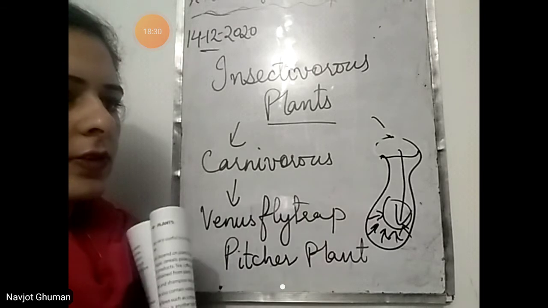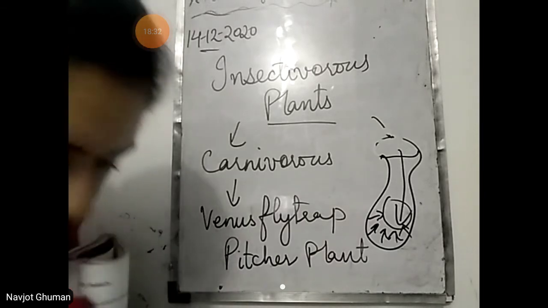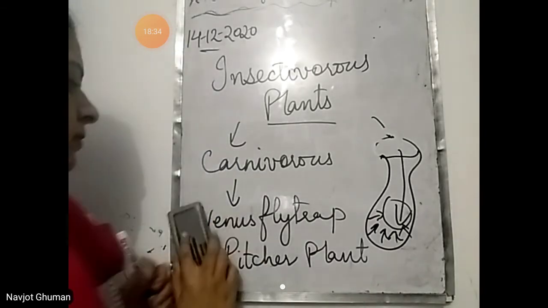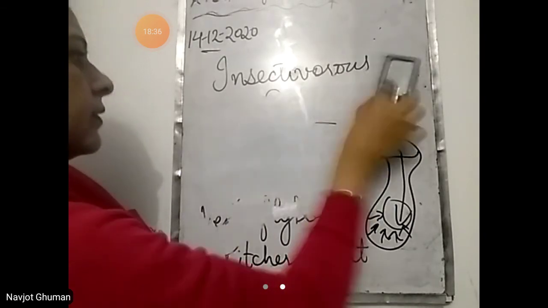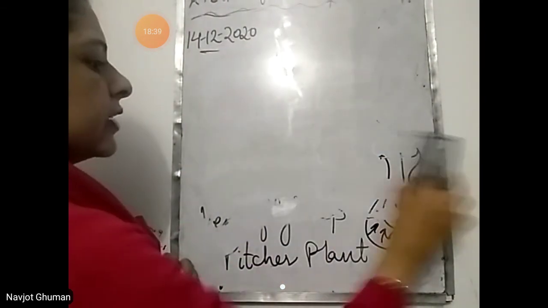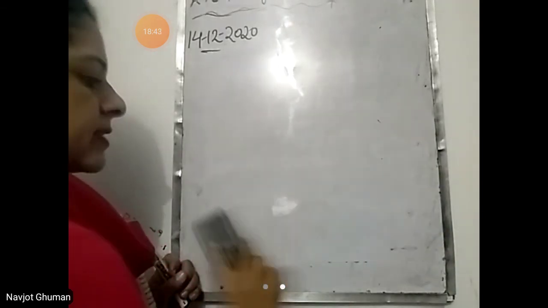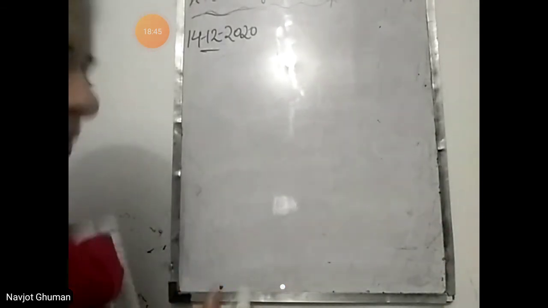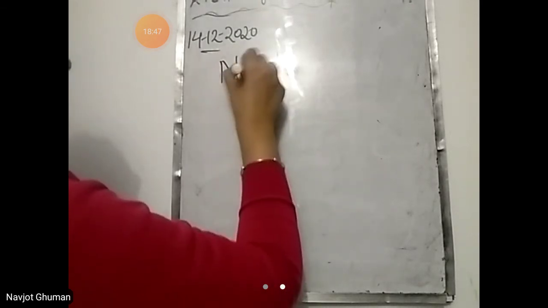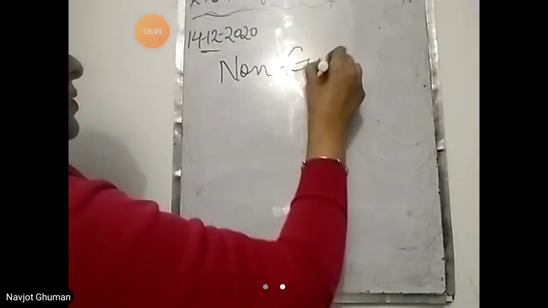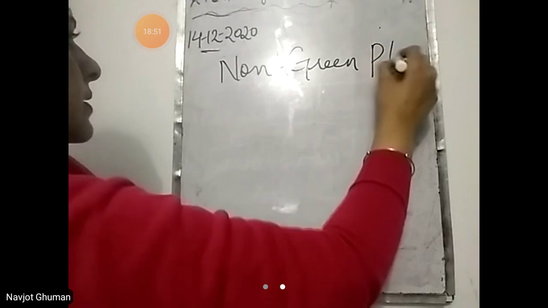Next category is non-green plants. Non-green means they are not of green color. Why? Because they do not have green color substance, that is chlorophyll. That are non-green plants. They are also called saprophytic plants.